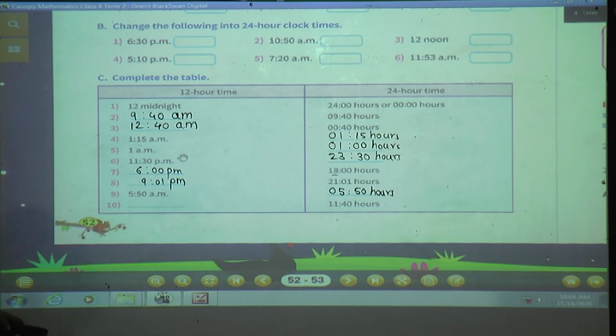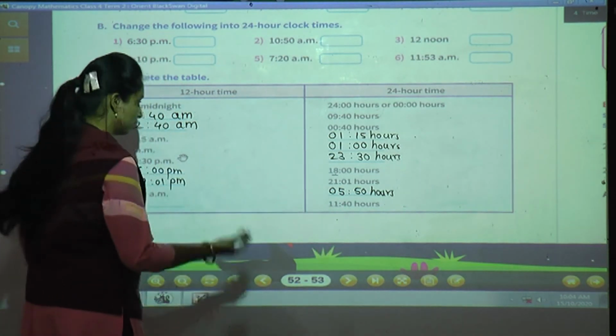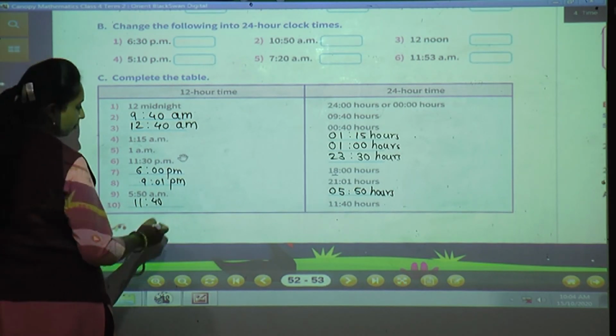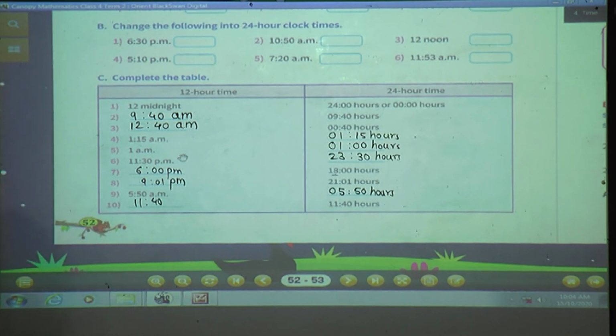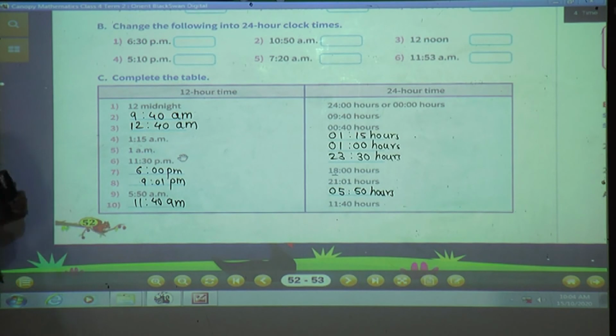Now 11:40 hours they have given. Now see, 11:40 means when it becomes, yes, come on, tell me. So what do we have to do? 11:40, it is not after 12, it is before 12 only. So write as it is, 11:40. Yes, what will come? Before midnight? Yes, what will come? Not midnight, before afternoon. AM only. So write here AM. Is that clear? Yes.